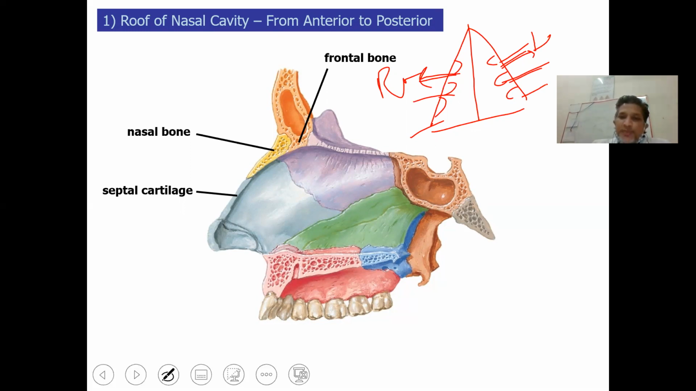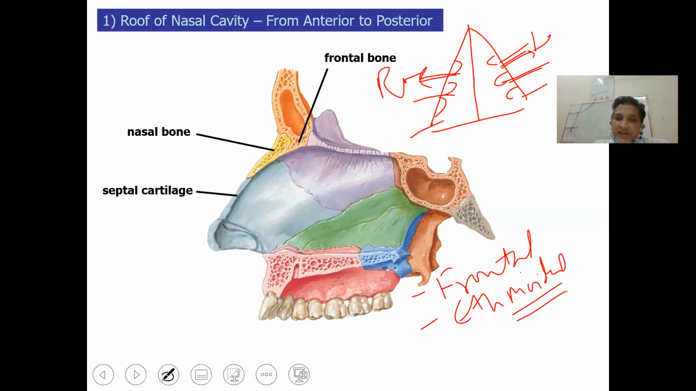We have got four paranasal sinuses: frontal sinus, ethmoid sinus, which is a group of cells. This is not a single sinus. A sinus is an air-filled cavity in a bone, like the mastoid antrum of the temporal bone. So any air-filled cavity in a bone is called a cell.